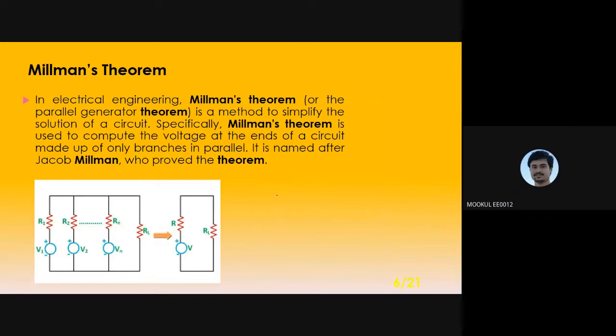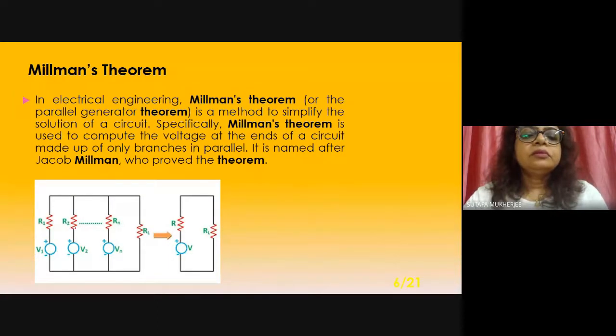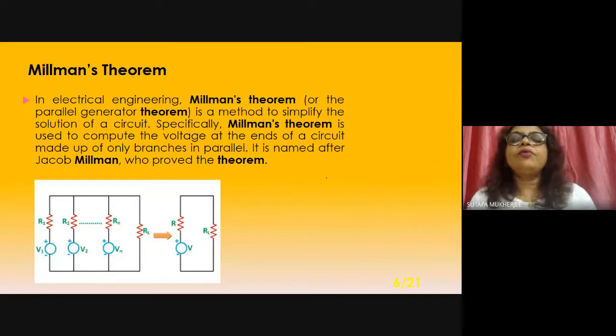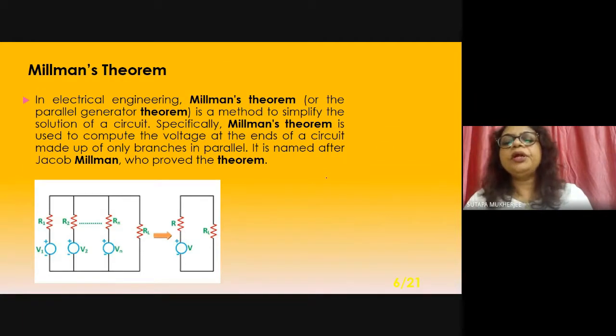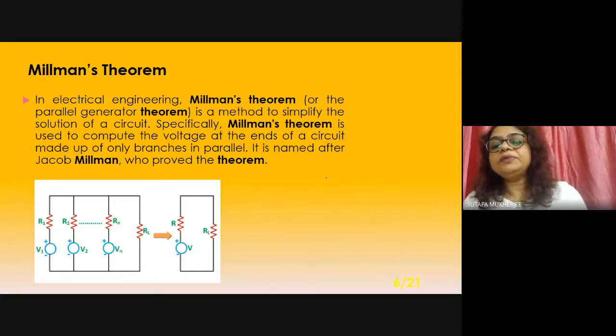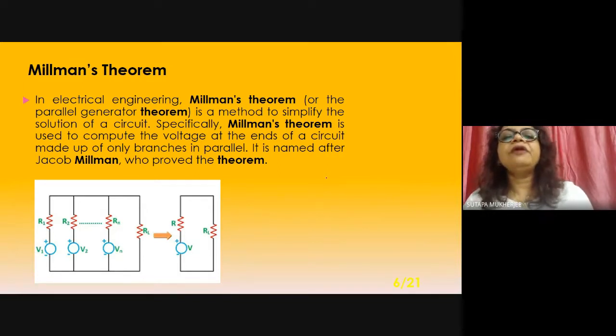Millman's theorem. The question is where we have to use different theorems. There are different theorems: superposition theorem, Thevenin's theorem, Norton's theorem, reciprocity theorem, Millman's theorem, Tellegen's theorem, maximum power transfer theorem. So on the basis of the diagram of the circuit, that is the design of the circuit, you have to use the theorem.